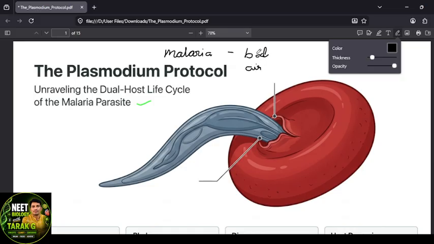It spreads from the bad air. In those days, people believed that malaria comes from the bad air.